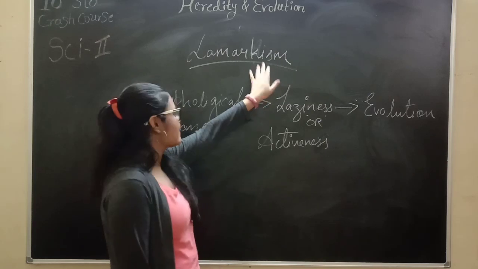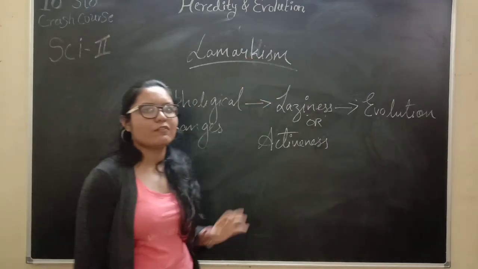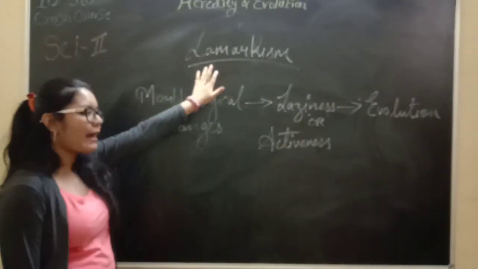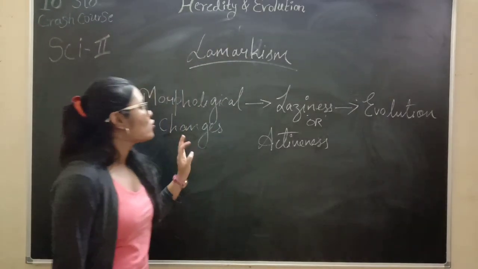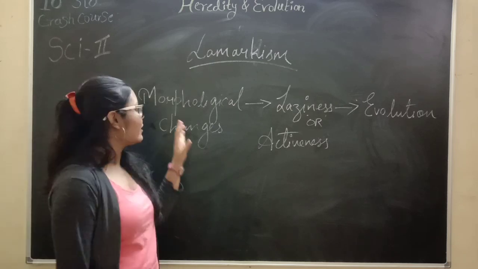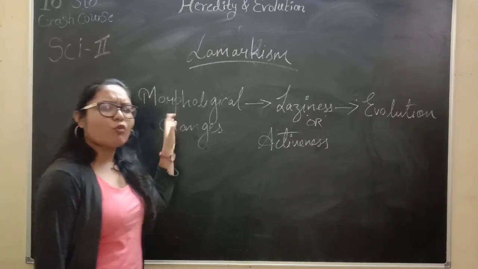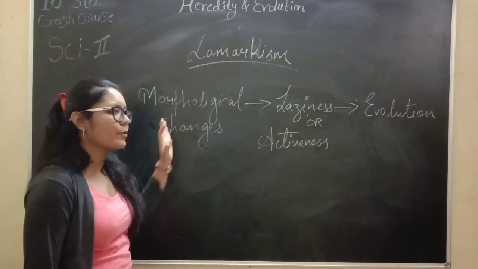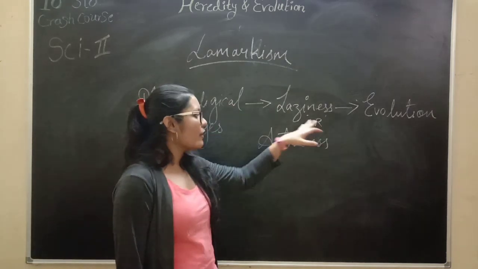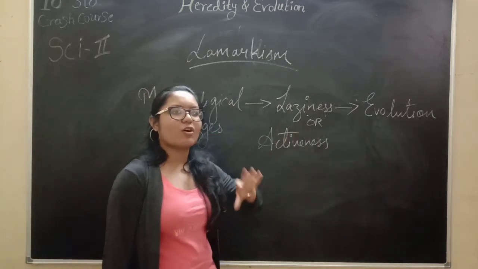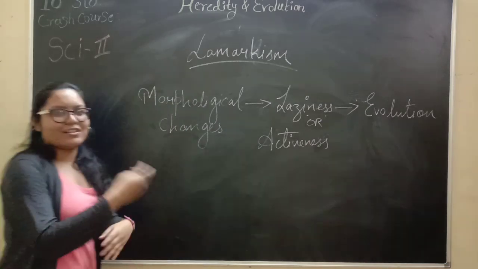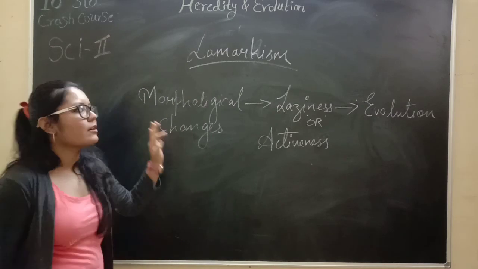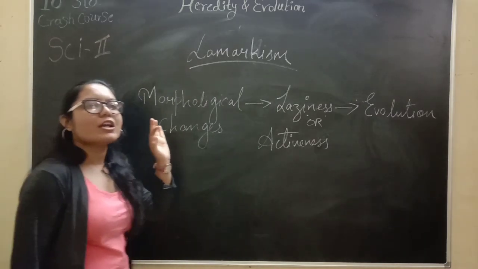The topic is Lamarckism. What is the actual meaning of Lamarckism? It is named after the man who gave this theory, which we are going to study further. Lamarckism is a theory in which there will be morphological changes. In what context? Because of laziness or activeness, their organs or specific functions will evolve or be changed. The best example of this theory is the giraffe.